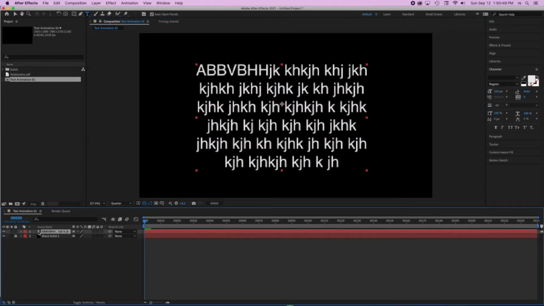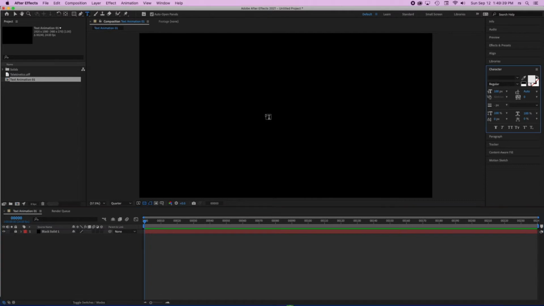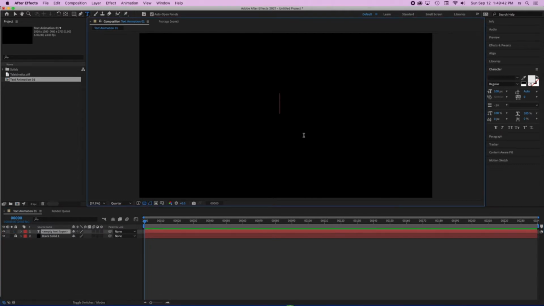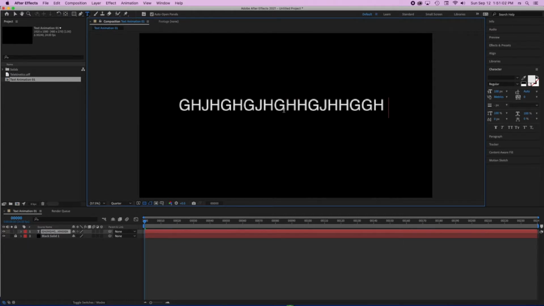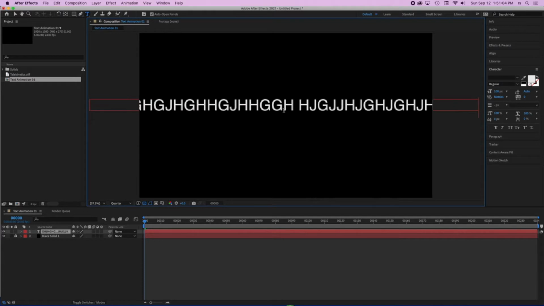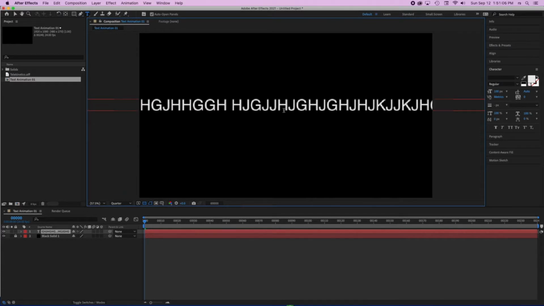Another way to create the text element is by clicking and then start typing. So you can type in whatever you want in there. This one doesn't have any limitations. So if you keep on typing and typing and typing, it's going to create a complete line, unless you press return and then you create a second line. So in this particular case, we are creating text that has no limitations per se.